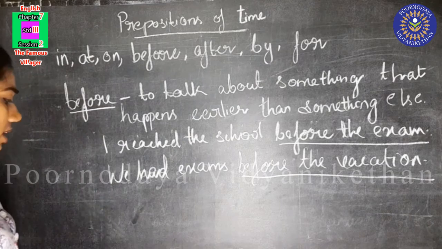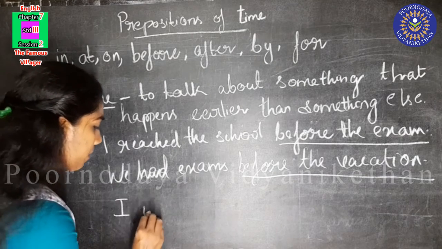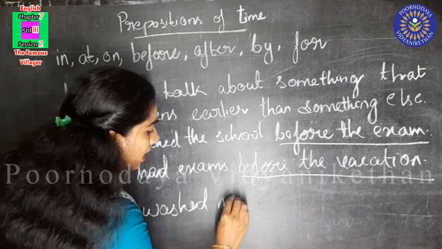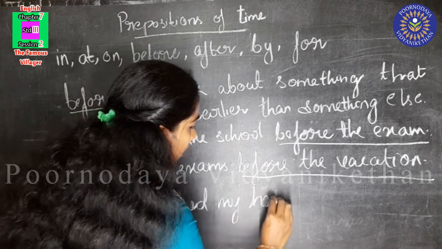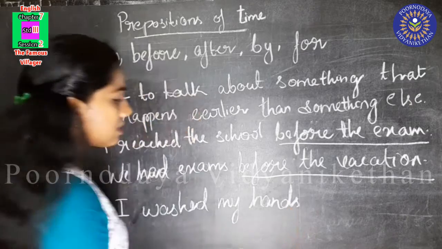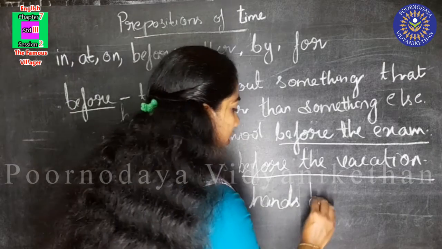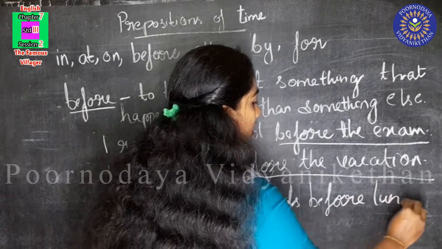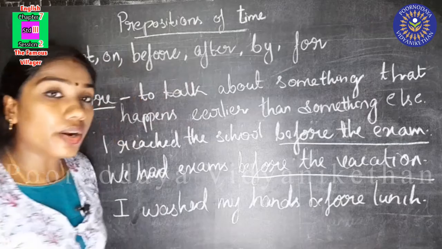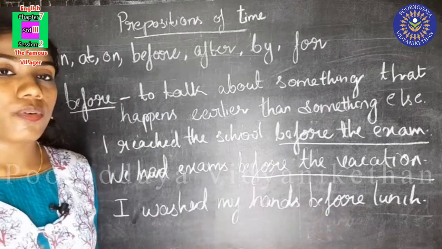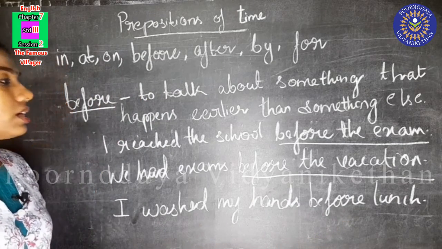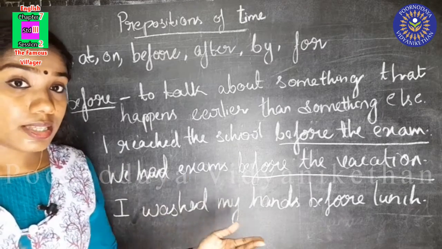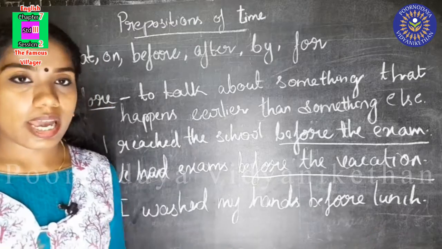I'll show you one more example. I washed my hands before lunch. Here also we used before to talk about an incident that happens before something else.